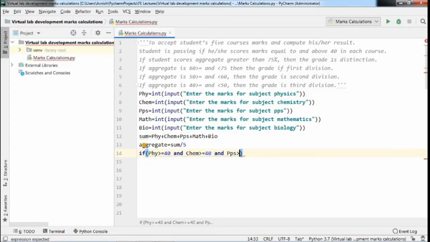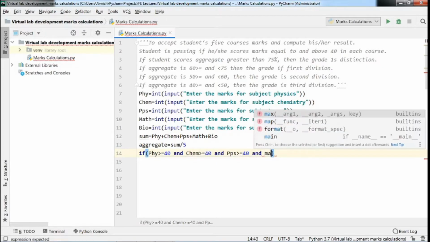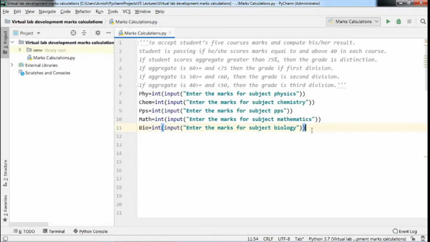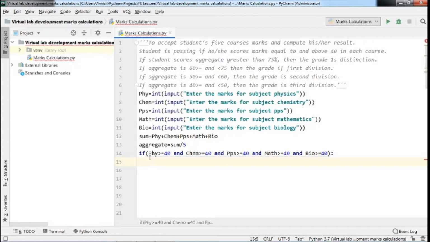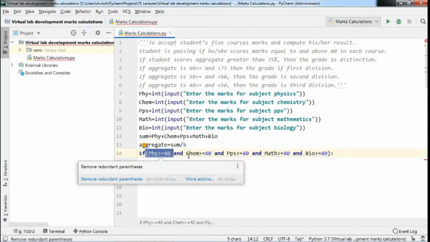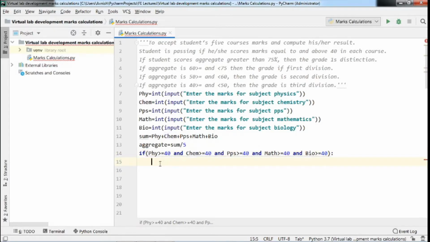PPS should be greater than or equal to 40 marks. Here we have checked that all subjects must have greater than or equal to 40 marks. If this condition is true, then you will enter here in your if block.